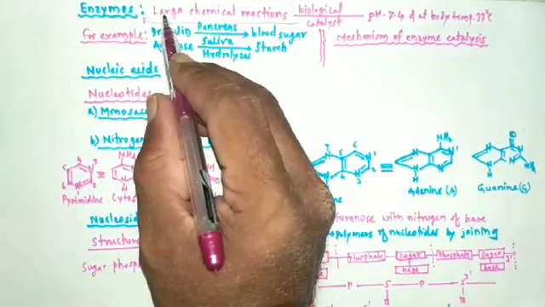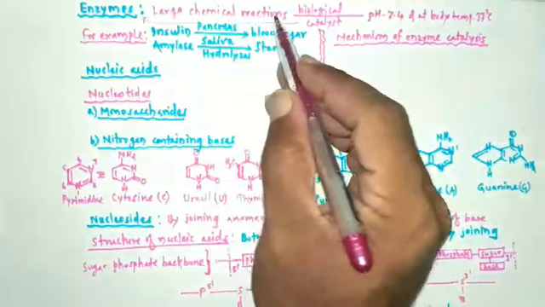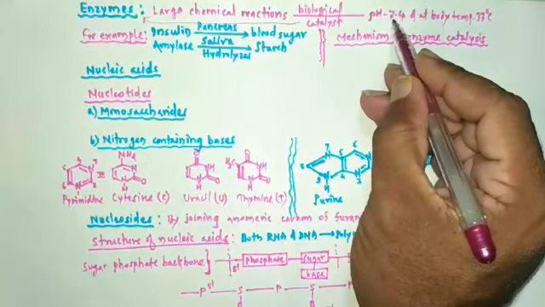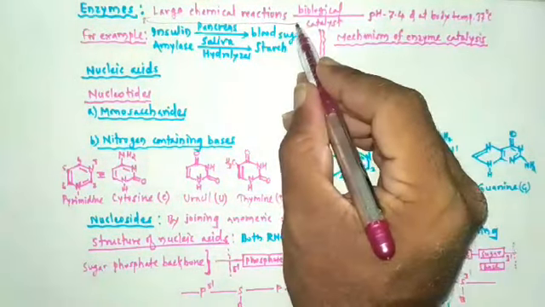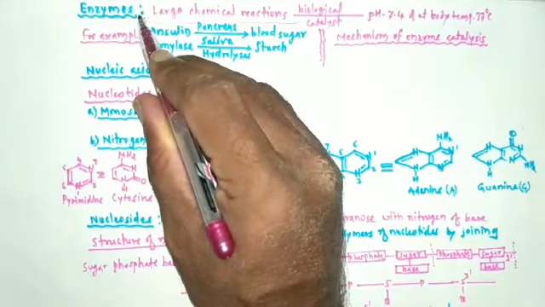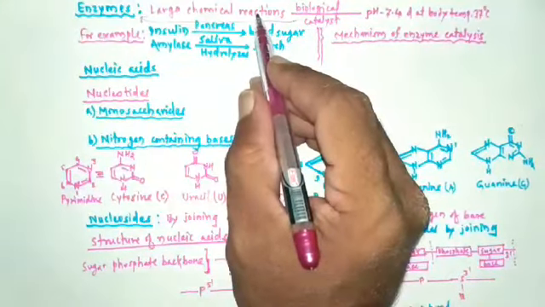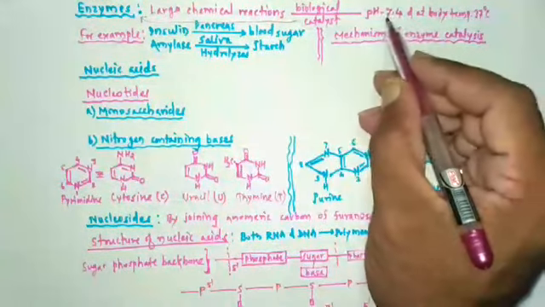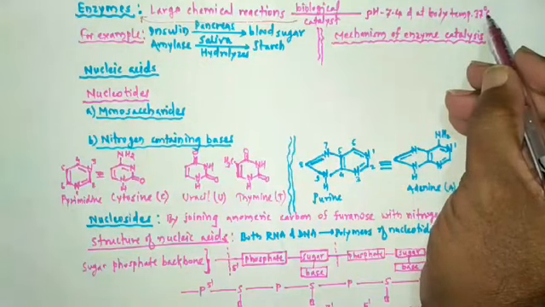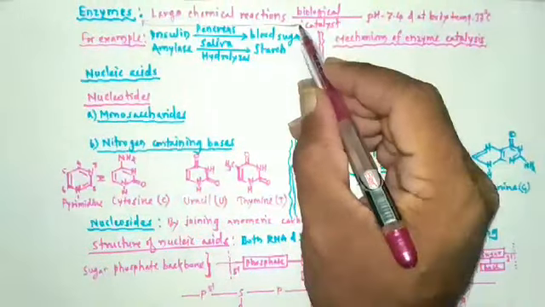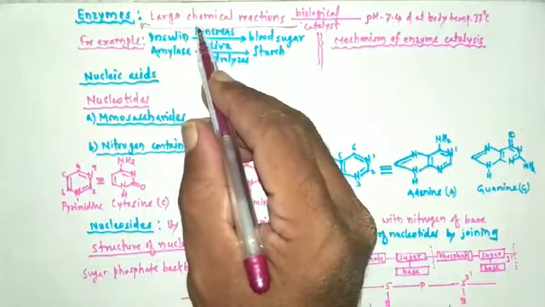In our body, large numbers of chemical reactions are taking place at the pH of 7.4 and at the body temperature of 37 degrees Celsius by means of biological catalysts, and these biological catalysts are called enzymes. So this is the definition of enzymes.